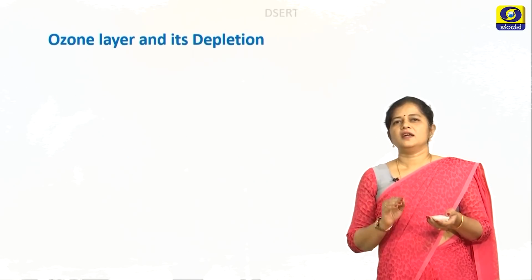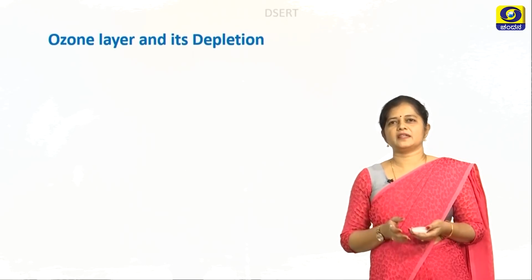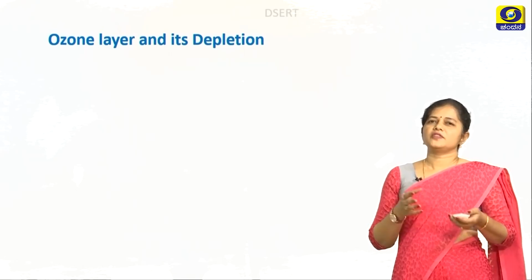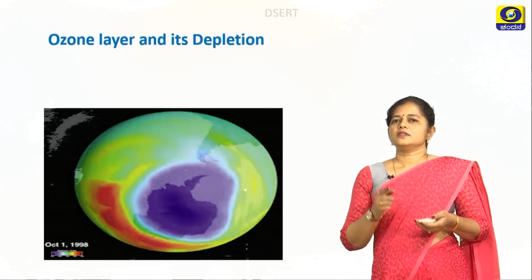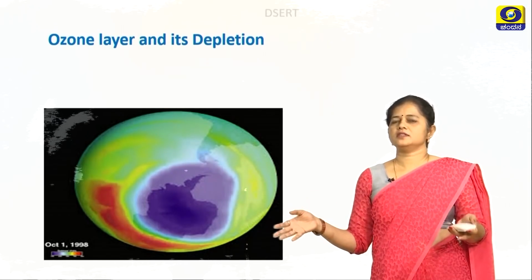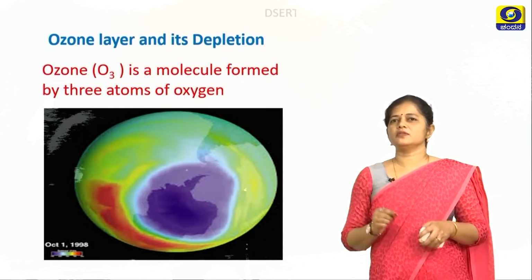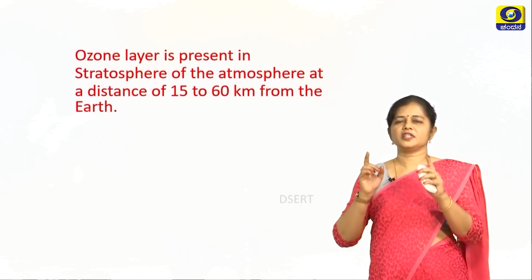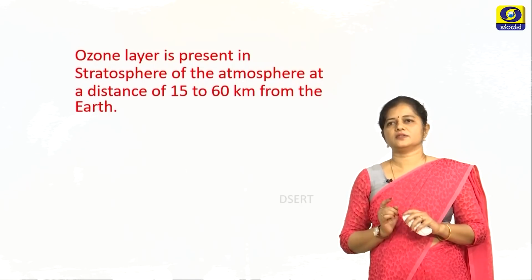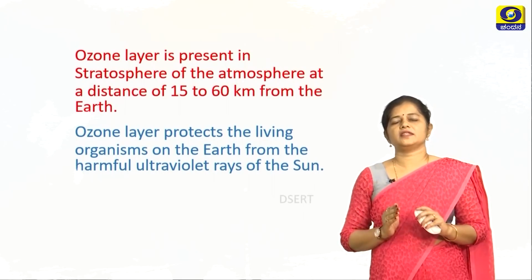Let's learn another concept about the ozone layer and its depletion. For that, we have to first understand what the ozone layer is and why it is getting depleted. Now you can see a picture of the earth which is covered by layers. So now what is ozone? Ozone is a molecule which is formed by 3 atoms of oxygen. The ozone layer is present in the stratosphere of the atmosphere at a distance of 15 to 60 km from the earth. This layer protects the living organisms on the earth from the harmful ultraviolet rays of the sun.